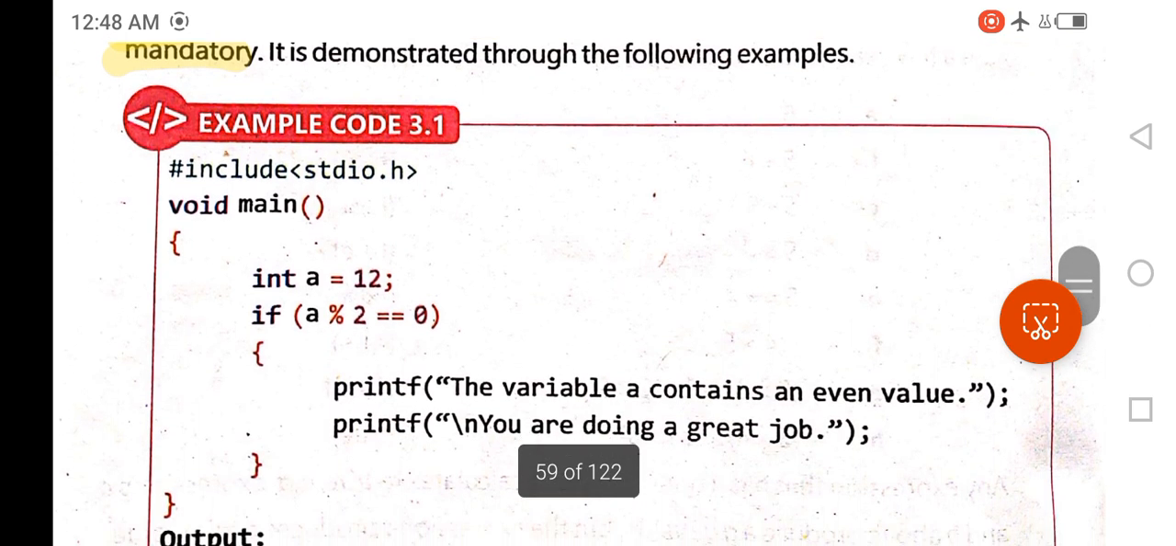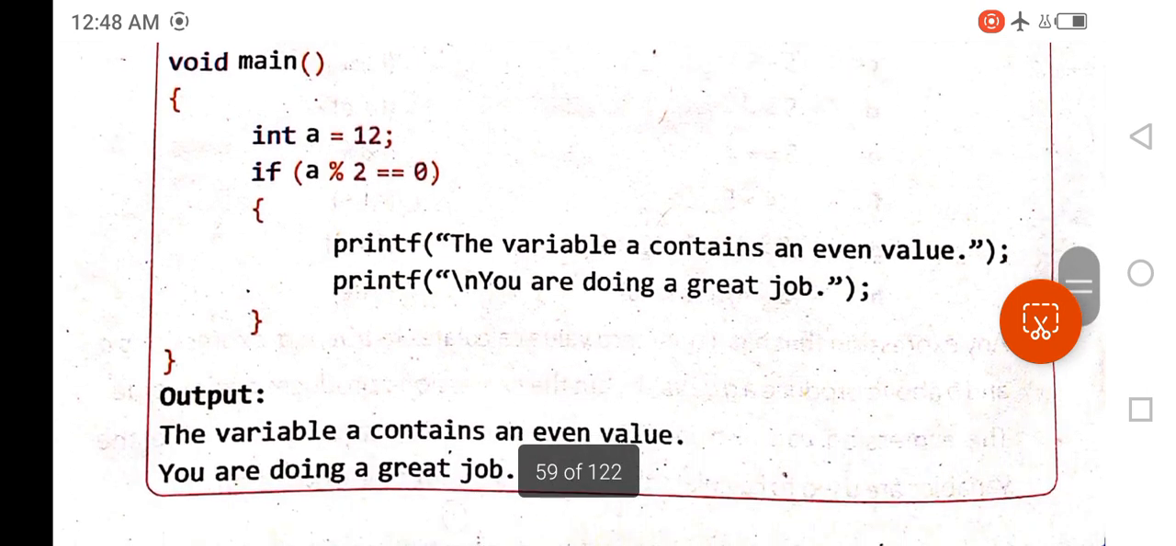Here is a very simple example. In this example, inside the main function, a variable of type int is declared and initialized, and a value of 12 is assigned to variable a. After that, we write a condition if a mod 2 equals 0. This statement will divide 12 by 2, and of course the remainder will be 0. Then the two printf statements will be executed.